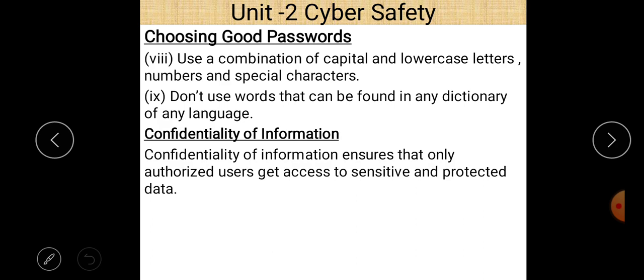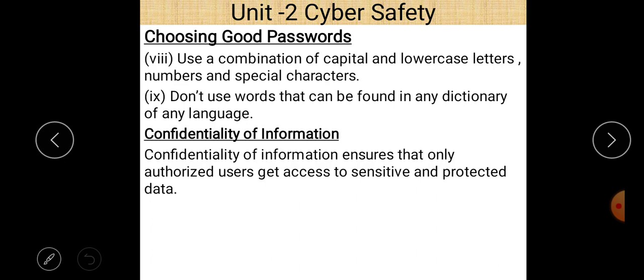There are two other techniques for choosing a good password. Use a combination of capital and lowercase letters, numbers, and special characters. When you create a password, it should always contain a combination of capital and lowercase letters, numbers, and special characters. Some websites suggest this, because a password is hard to guess when it combines capital and lowercase letters with numbers and special characters.